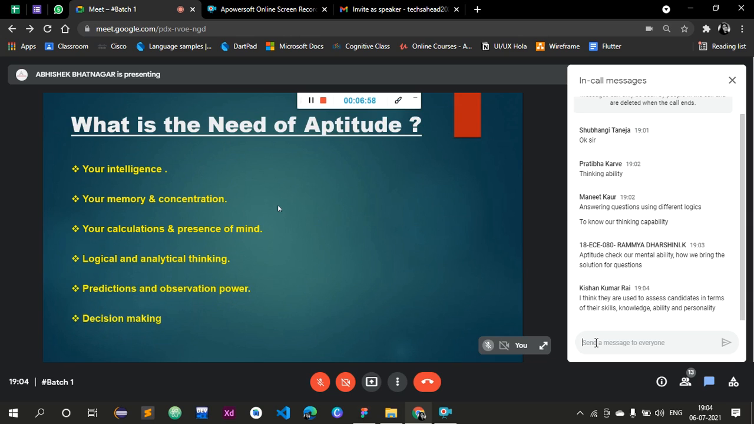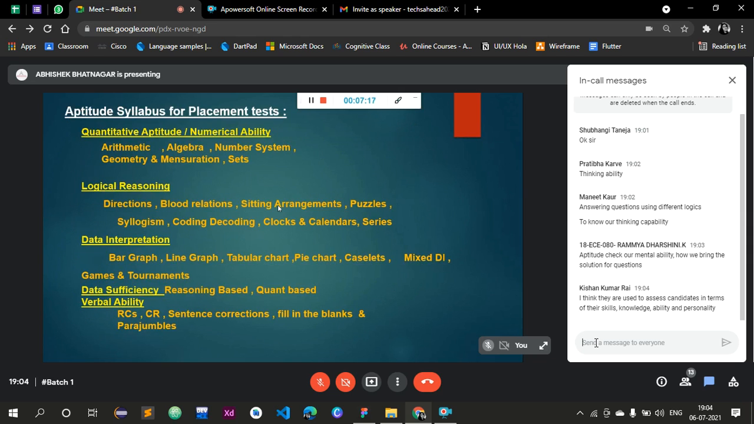Aptitude is basically a set of some questions, right? Let's say some companies ask 45 questions in 1 hour. Some company asked 30 questions in 1 hour. Some 20 questions in 1 hour. So it is a set of questions that include logical reasoning, data interpretation, data sufficiency, and quantitative aptitude. So let's check what is the syllabus of aptitude that you need to prepare.